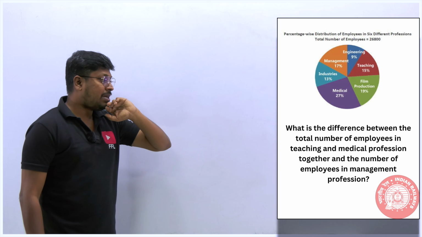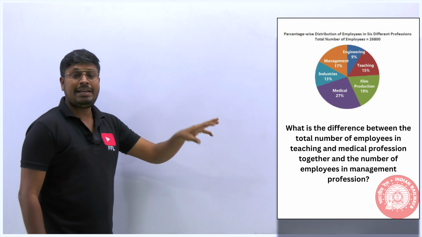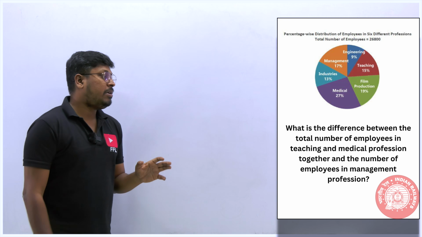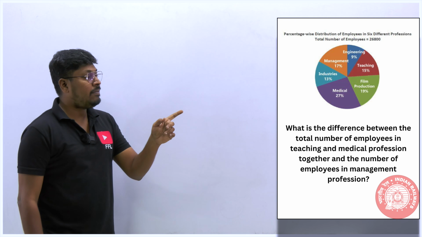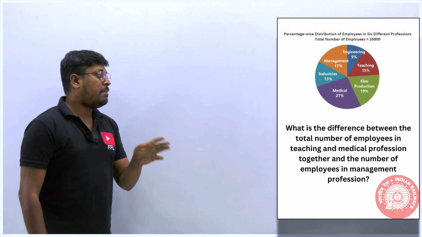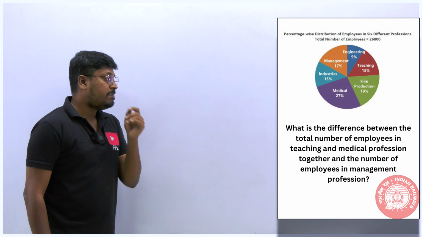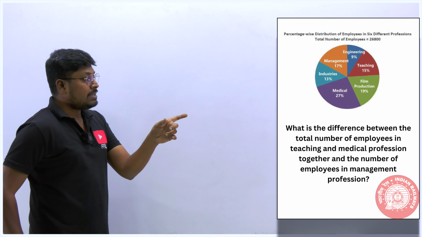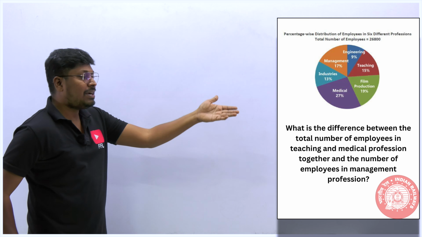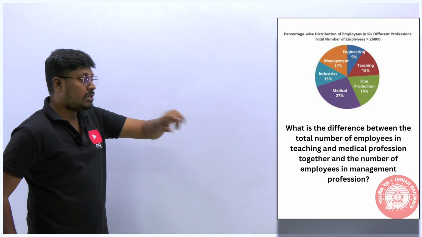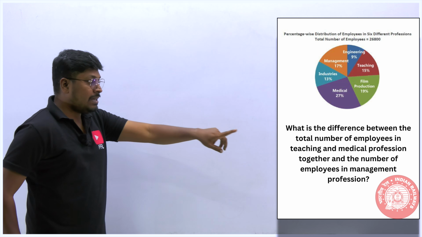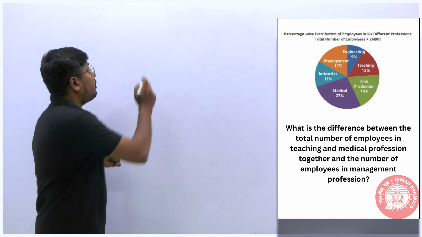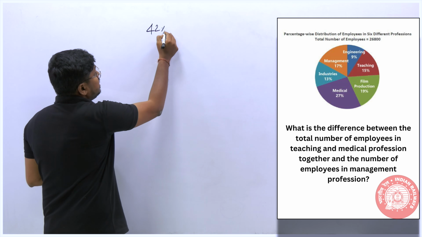So what is the first question? The total number will be 26,800. Now what they are asking is, what is the difference between the total number of employees in teaching and medical profession together and the number of employees in the management position? So we have to find the difference. Let's look at the chart. Teaching is 15%. Medical is 27%. So 15 plus 27 will be 42%, right? So 42% will be the total.